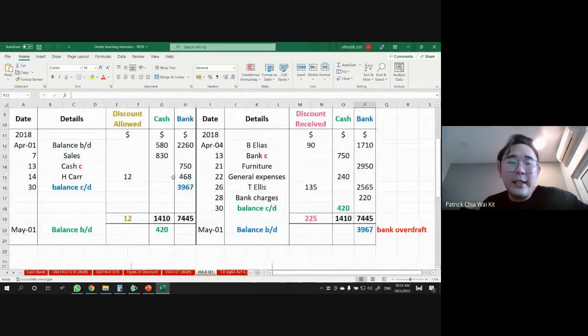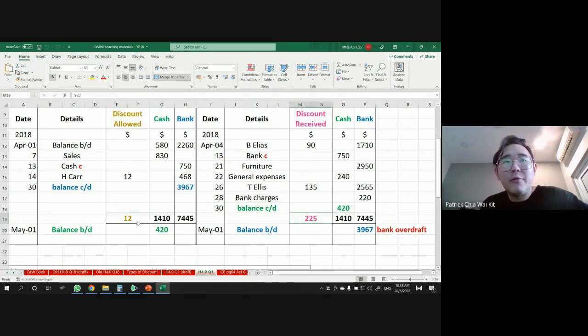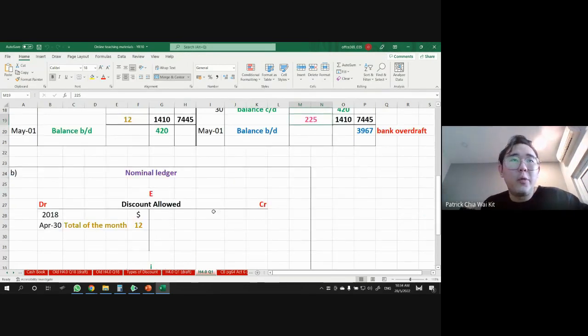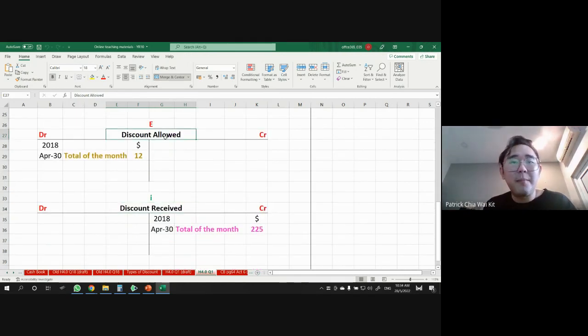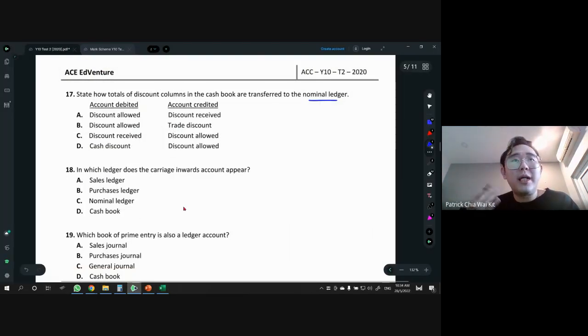As you can see from here, we have the discount allowed at the end of the month. We total it, so it becomes $12 here, and then 225 here. So they are actually asking how we transfer this discount column from the cash book into the nominal ledger, which means into the actual T account. Discount allowed and discount received are in the nominal ledger, and discount allowed is an expense, so the amount is going to be on the left-hand side. Expenses are always on the left, and income is always on the right-hand side, the CR side. So coming back to this question, which account to debit and which to credit? Technically, the answer is A. We debit discount allowed, and we credit discount received.